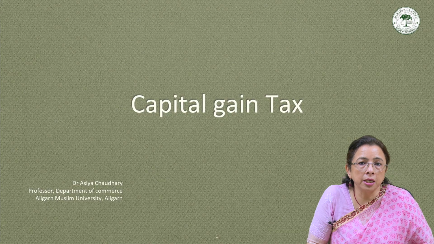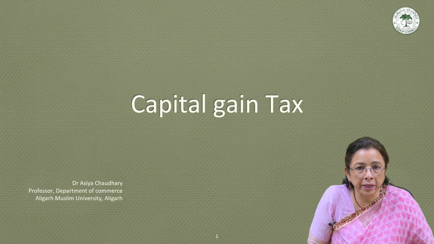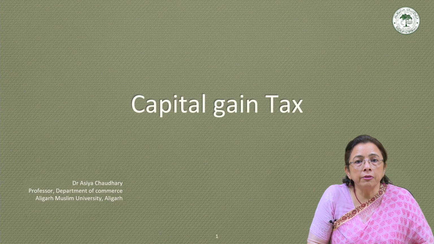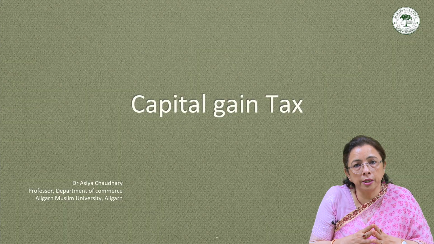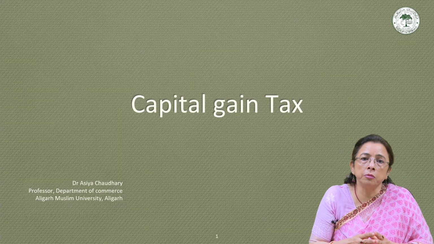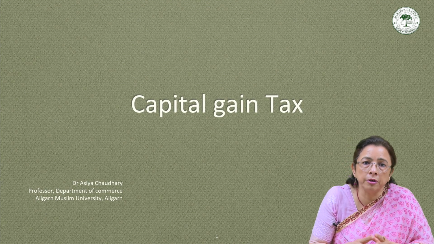But now we continue to the 4th head, that is capital gain tax, as well as income from other sources. These are the 5 heads which together are totaled in order to compute the total income of any assessee, an individual, an HUF or a firm.